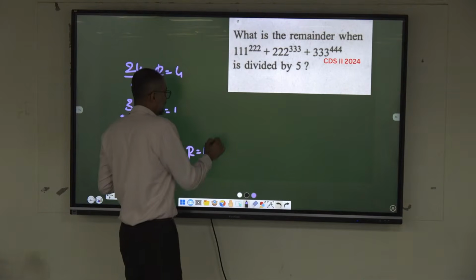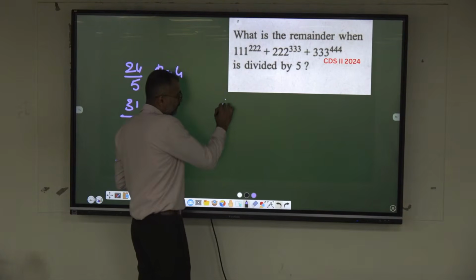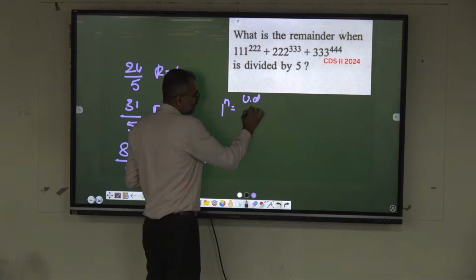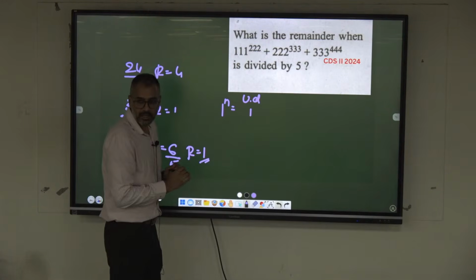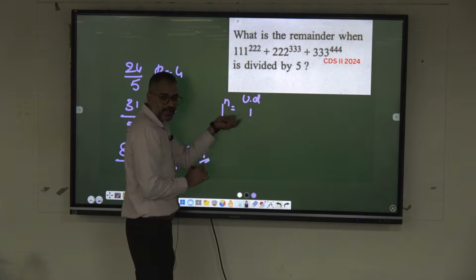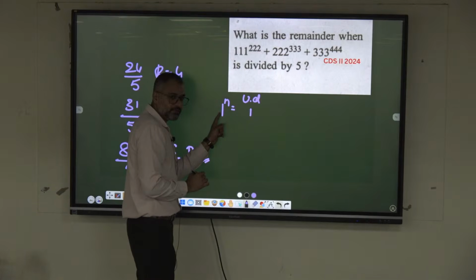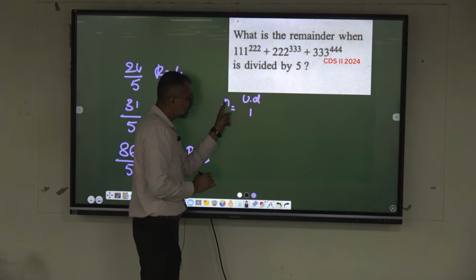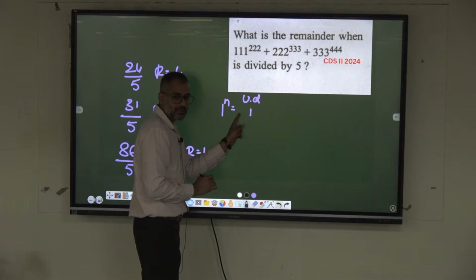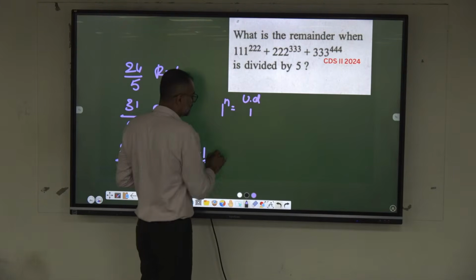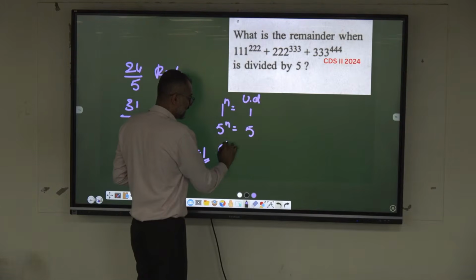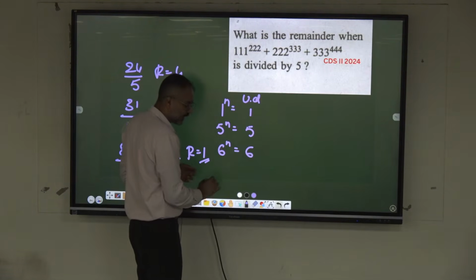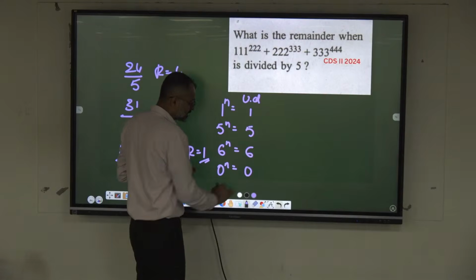Okay. Now, in the case of unit digit, 1 to the power of anything, always the unit digit is what? 1 only. Okay. 1, 11, 21, anything. Unit digit of a number, if it is 1, raise the power to anything, unit digit always has to be 1. Similarly, this happens in the case of 5 also. 5 power n is nothing but 5. 6 power anything is 6. Okay. 0 power anything is 0.